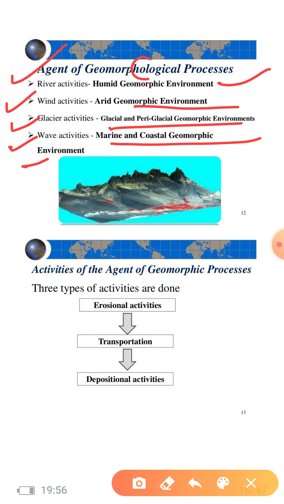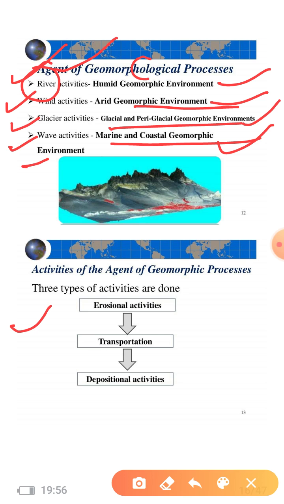Although we can divide these agents into 5 parts, like water, we can divide water into surface water and groundwater. The agent of surface water is rivers, and the agent of groundwater is groundwater, which does the geomorphic changes beneath the surface. So in this way there are 5 geomorphic agents. First is running water, or surface water in the form of rivers; second, groundwater; third, wind; fourth, glaciers; and fifth, tides and currents, or the waves. These are responsible for the geomorphic changes over the earth's surface.